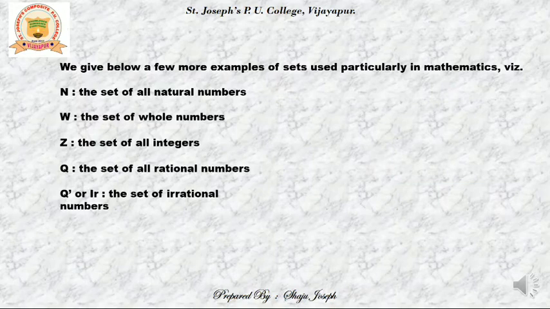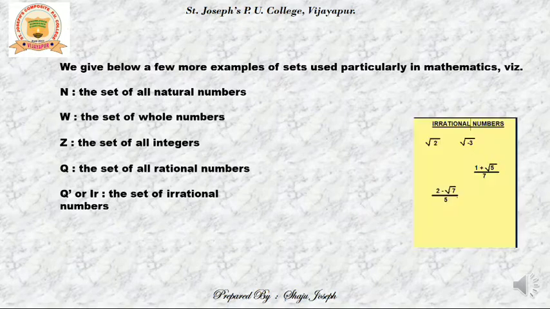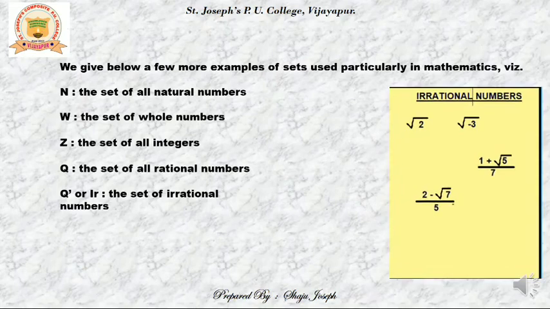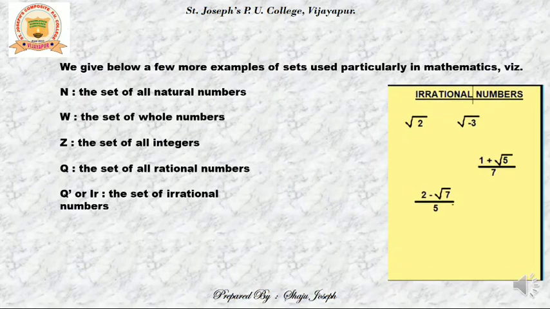Then comes Q dash or IR, which is a notation for irrational numbers. Irrational numbers are those numbers which are roots of non-perfect squares, or those decimals which are neither terminating nor recurring, but keep on changing and continuing. Some examples are written here, like root 2, root minus 3, (1 plus root 5)/7, (2 minus root 7)/5. These are some examples of irrational numbers.